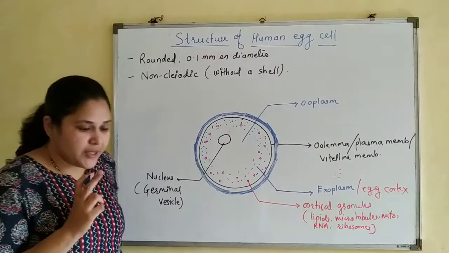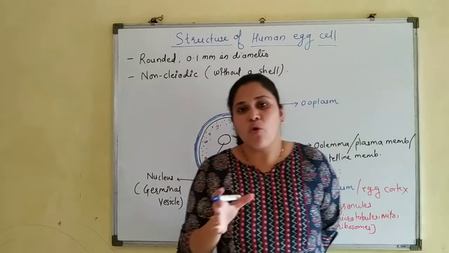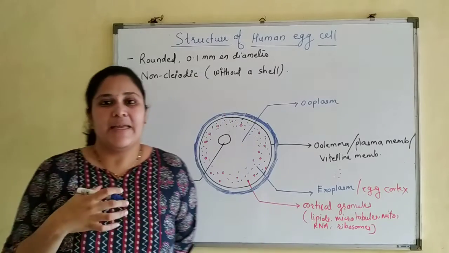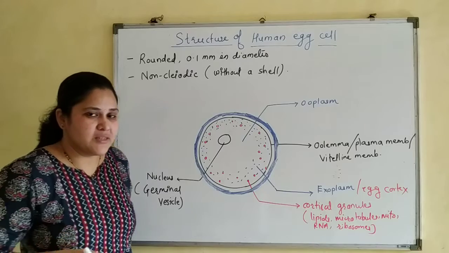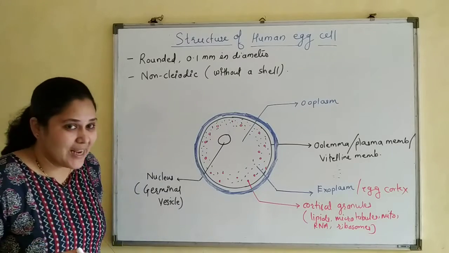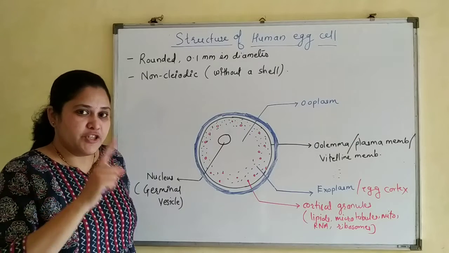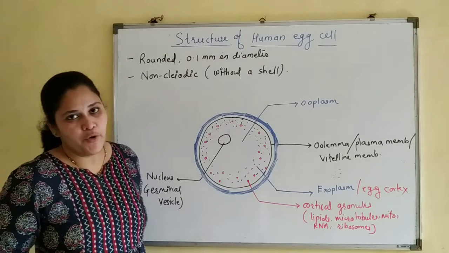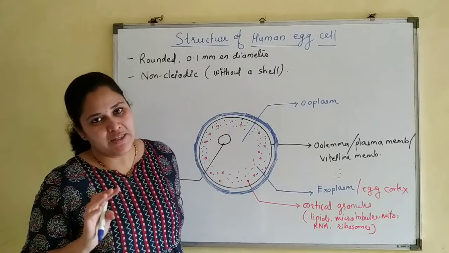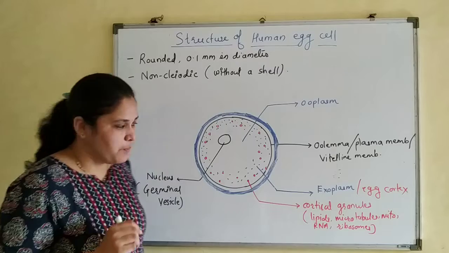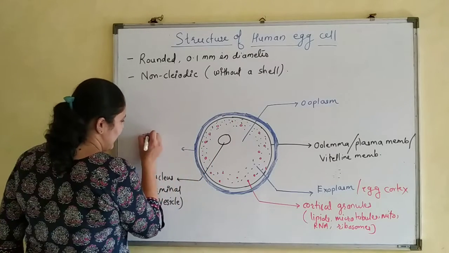As I told you, in mammals including humans, the whole sperm enters the egg cell. Actually it is the secondary oocyte. The whole sperm enters the secondary oocyte along with its tail. Fine. So one sperm enters the secondary oocyte, which is now converted into egg or ovum. The zona pellucida layer prevents the entry of another sperm. Thus it prevents polyspermy. So zona pellucida is a non-living layer.